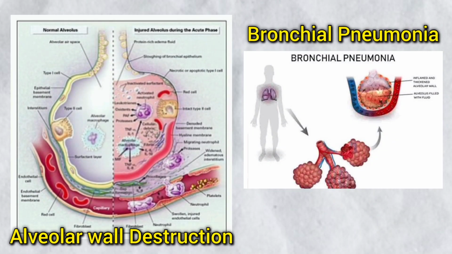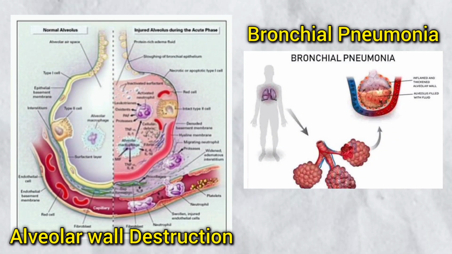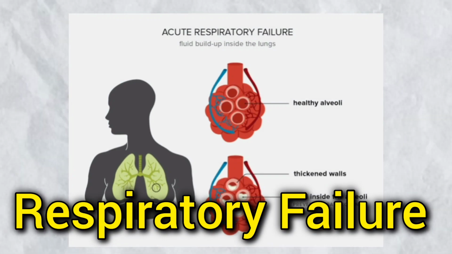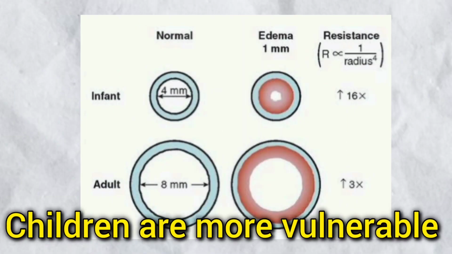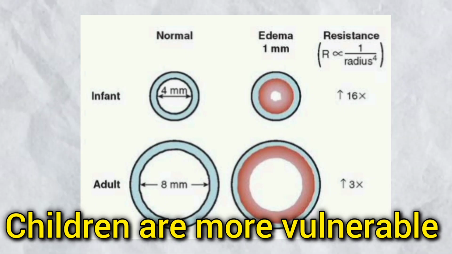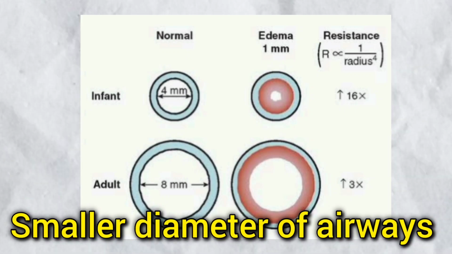The methyl isocyanate induced pulmonary edema may progress to effects such as alveolar wall destruction and bronchial pneumonia, which may ultimately lead to respiratory failure and even death. Children may be more vulnerable to this corrosive agent than adults because of the smaller diameter of their airways.